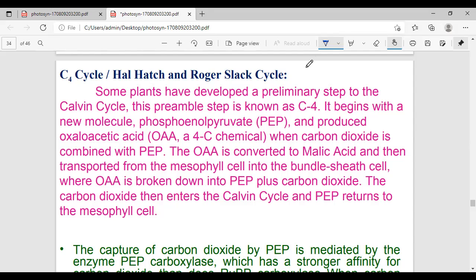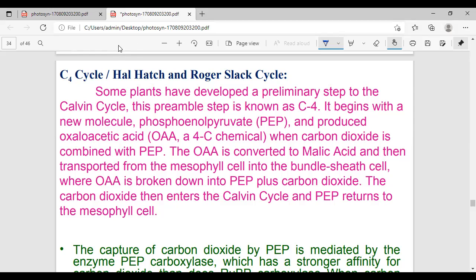Another important point: photorespiration is very high in C3 plants compared to C4. The optimum temperature is 15 to 25 degrees centigrade for the C3 pathway, and for C4 it is 30 to 45 degrees centigrade. Photosynthetic yield is very high compared to C3 plants.